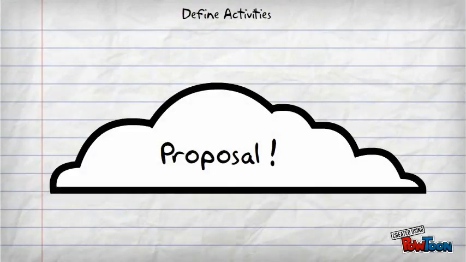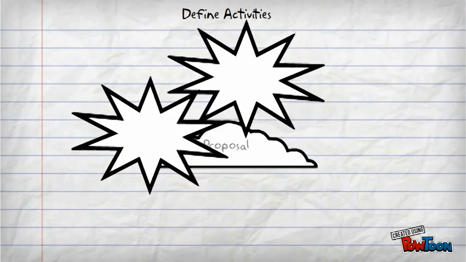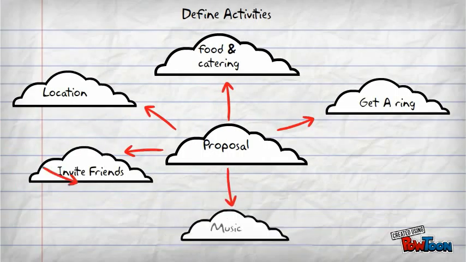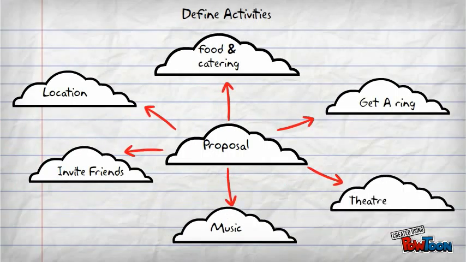Then, Assam should come up with a grand scheme to get Lisa head over heels for him. He needs to decompose the proposal into an activity list. If he needed to go into more detail, he could also make an attribute list to specify details like work breakdown structure ID, predecessors, leads and lags, and more.